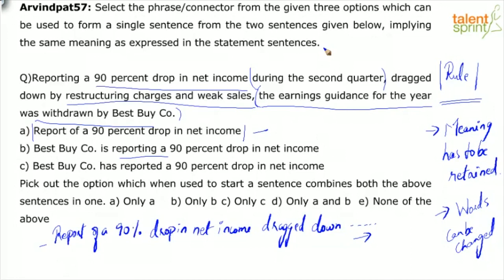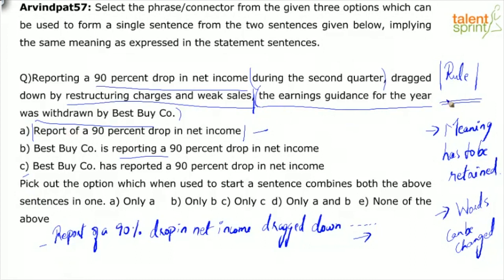It's just not sitting right. If I use A, report of a 90% drop in net income during the second quarter, dragged down by restructuring charges and weak sales, the earnings guidance for the year was withdrawn by Best Buy company, seems to be the right fit in terms of sequence. But if I use C, it says Best Buy company has reported a 90% drop in net income during the second quarter, dragged down by restructuring charges and weak sales. It ends here.